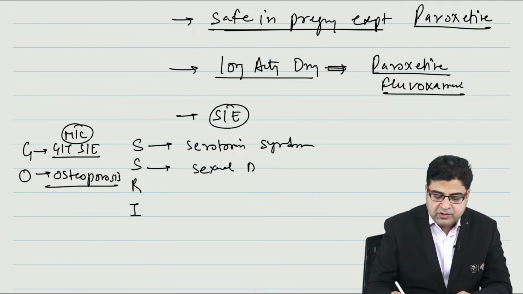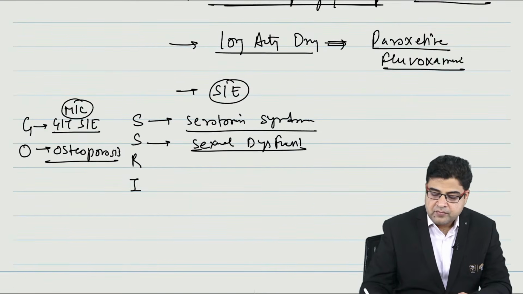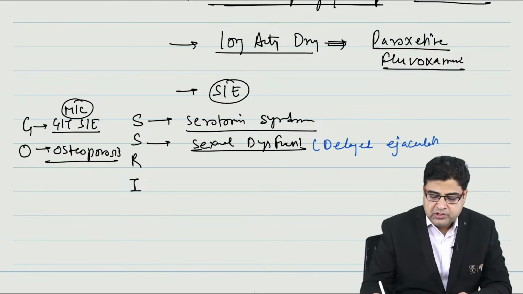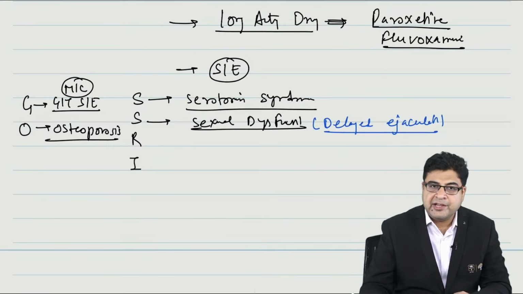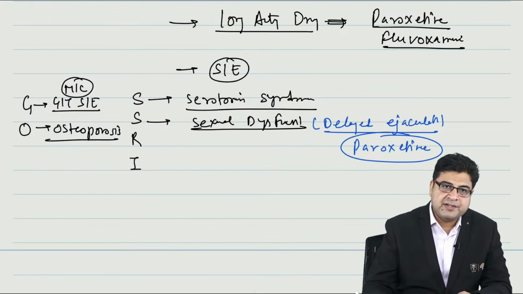These medicines can cause sexual dysfunction as a side effect. In sexual dysfunction, they can be associated with delayed ejaculation, maximally seen with the drug paroxetine.